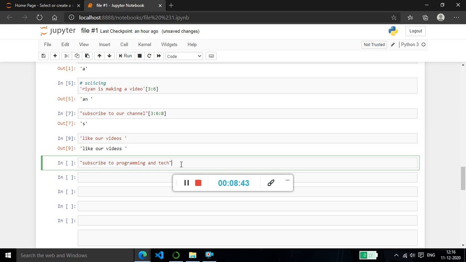Now you have to say the brackets. Sorry, this is the bracket. So now what will you write in this bracket to show only "subscribe"? To show only "subscribe", what will you write in the bracket?